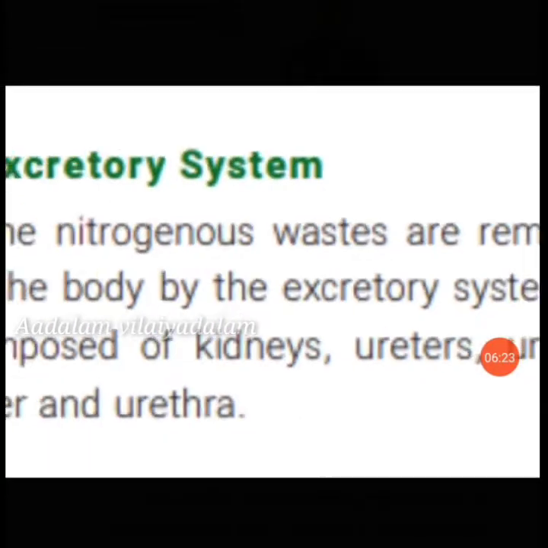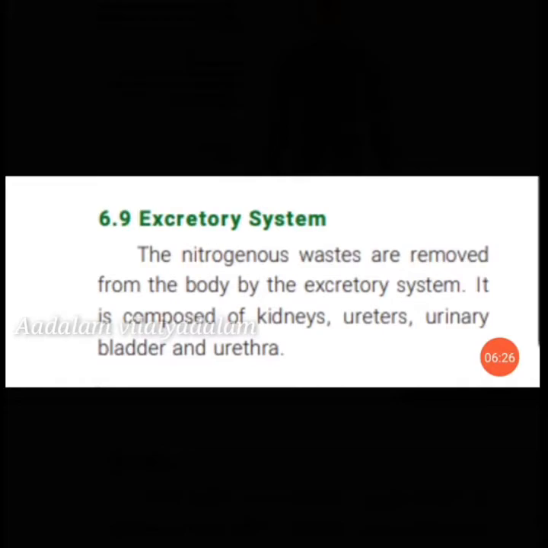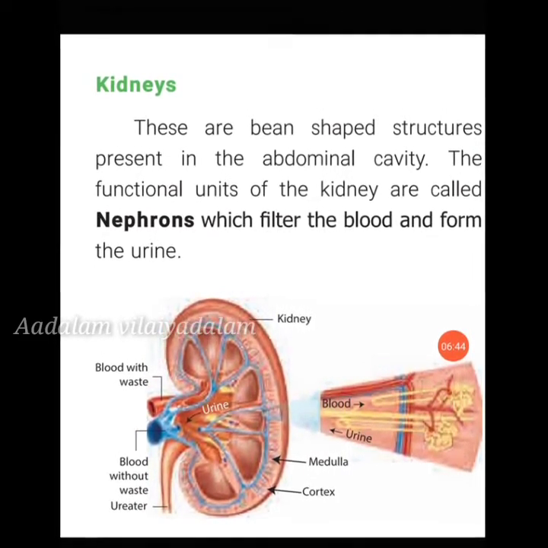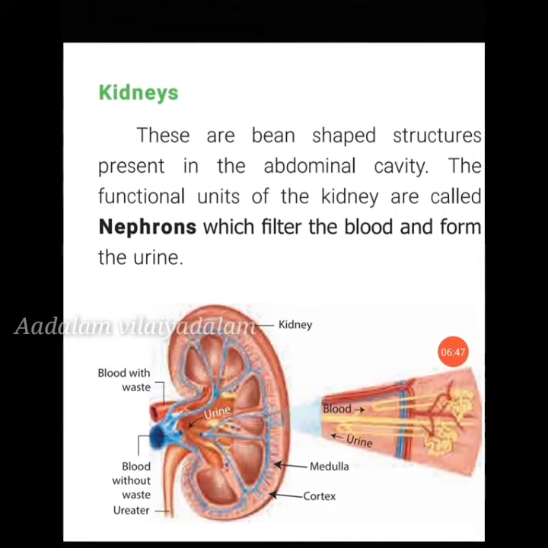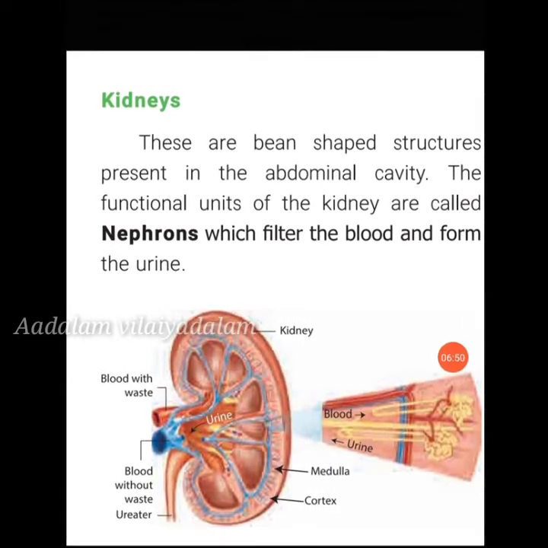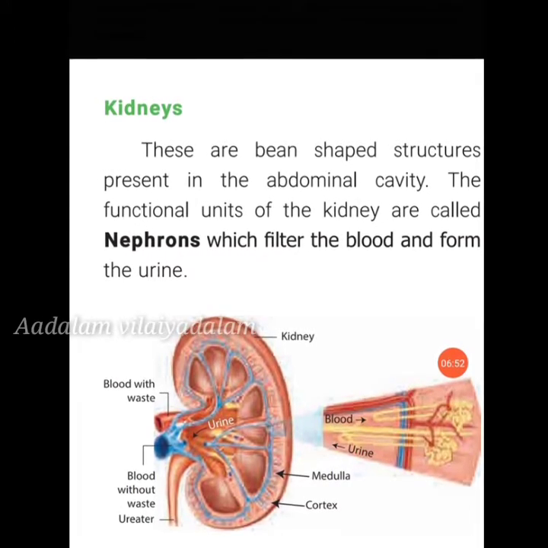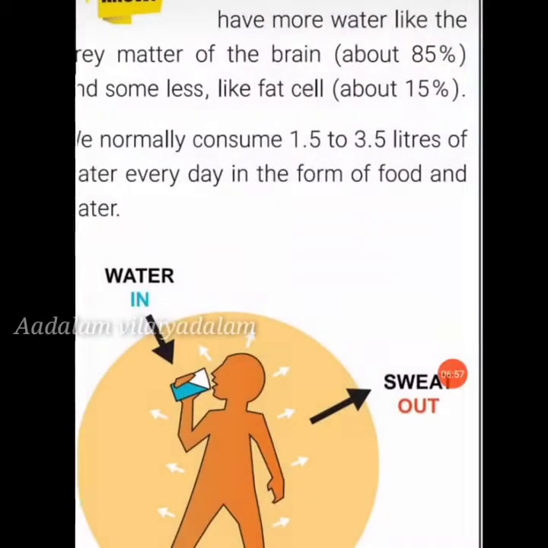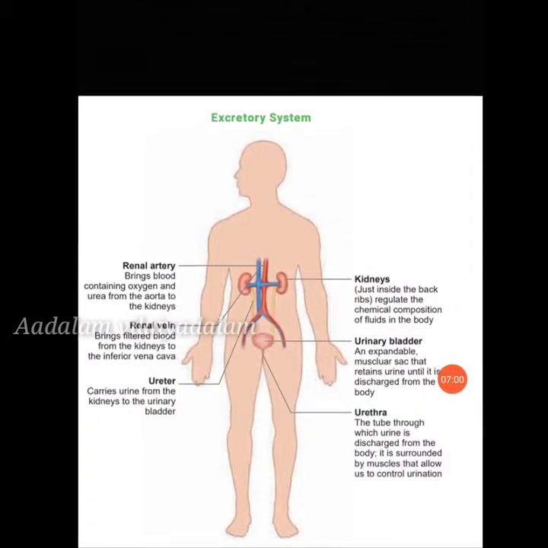So next, excretory system. The nitrogenous wastes are removed from the body by the excretory system. It is composed of kidneys, ureters, urinary bladder and urethra. First one, kidneys. These are bean shaped structures present in the abdominal cavity. The functional units of the kidney are called nephrons, which filter the blood and form the urine. So this is the shape of the kidney. This is the excretory system.